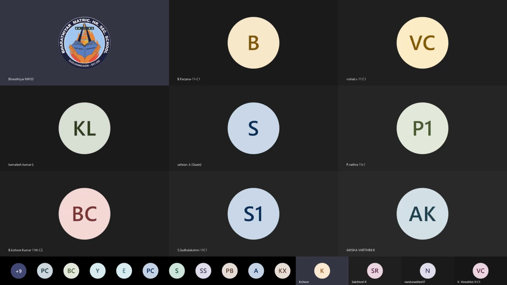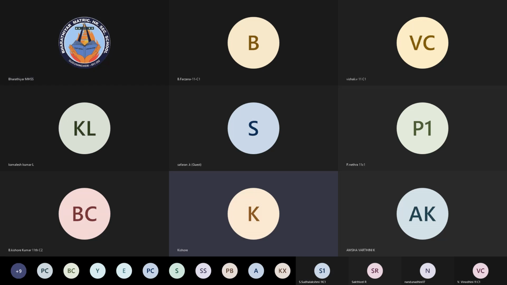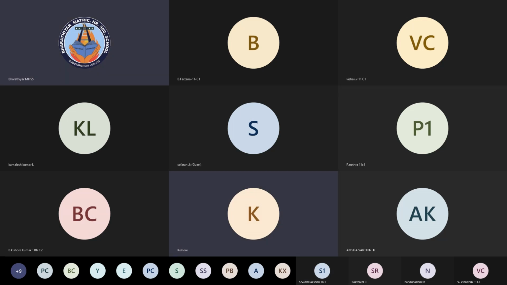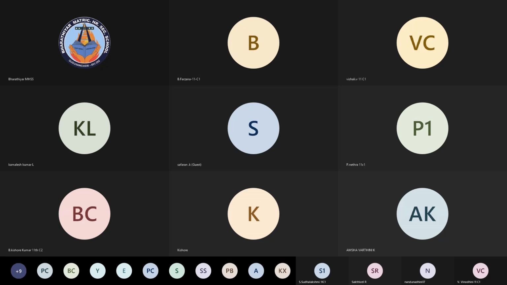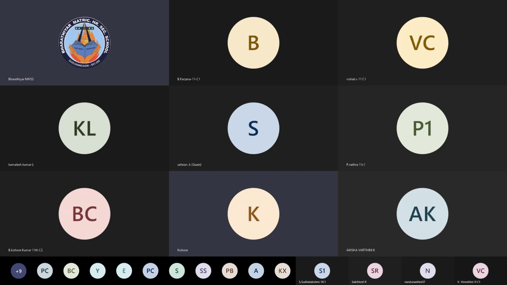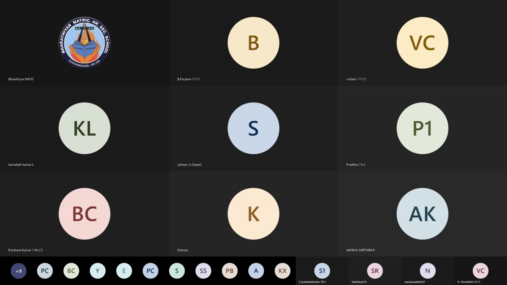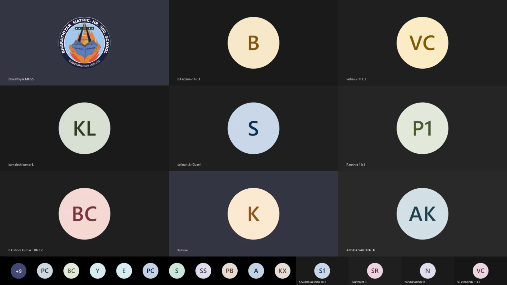A vehicle loan is to buy what? Banking loan, sir. A vehicle loan means what? Purchase a new vehicle.